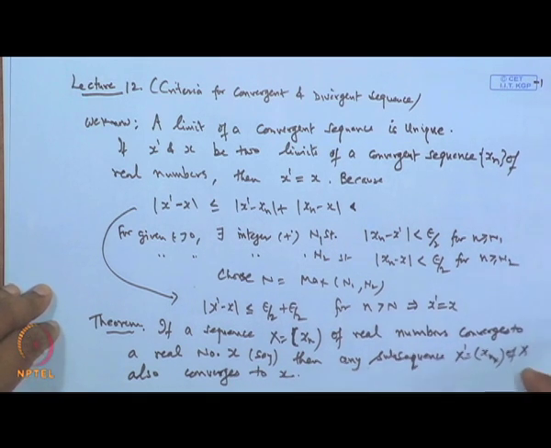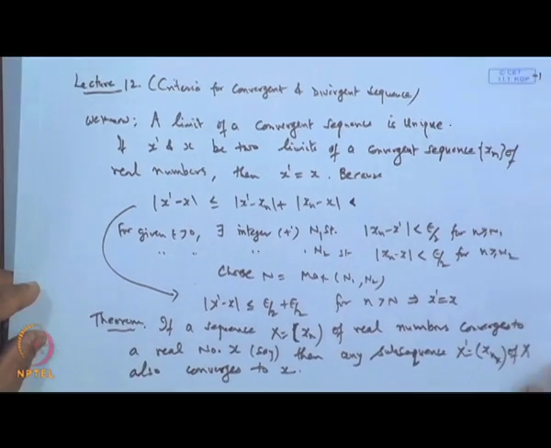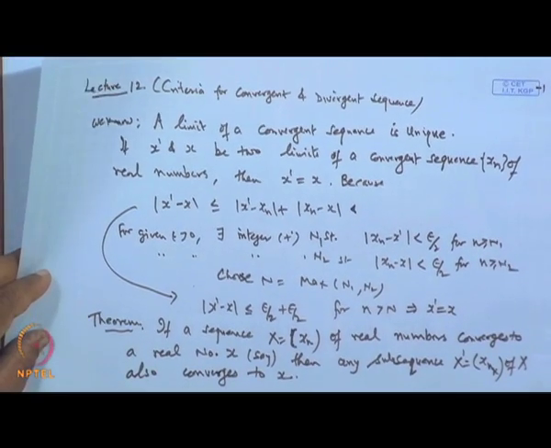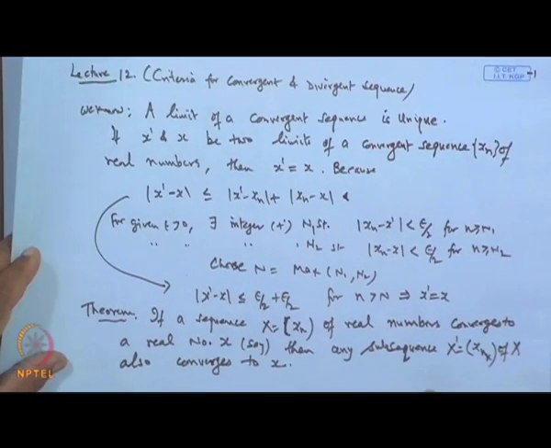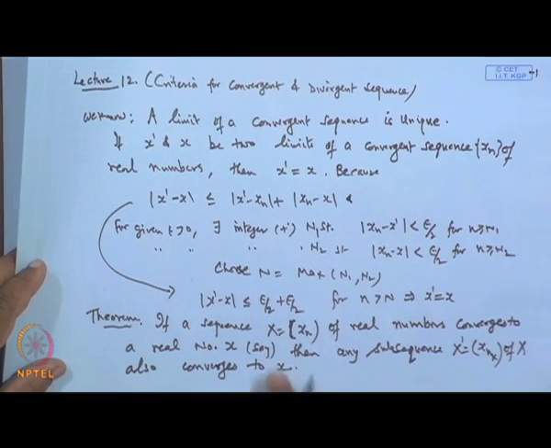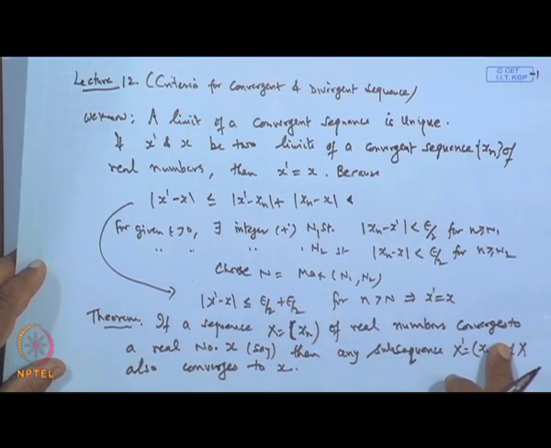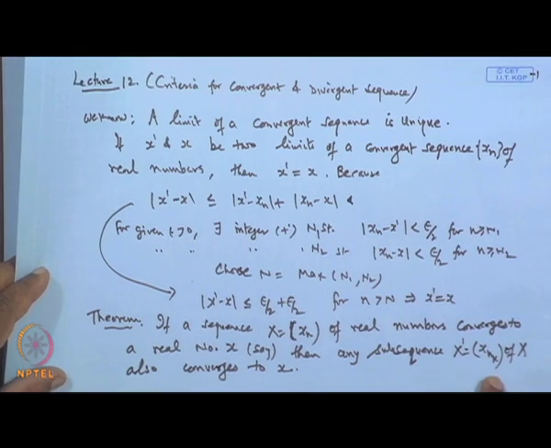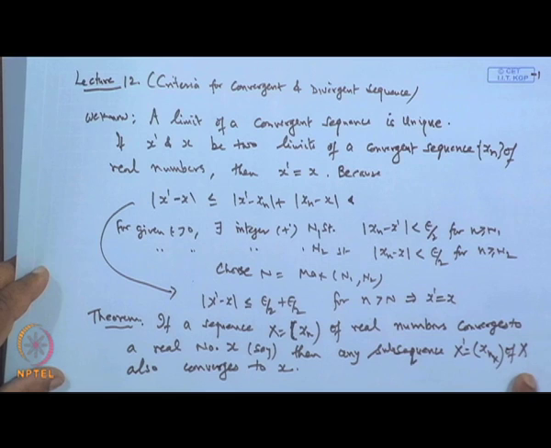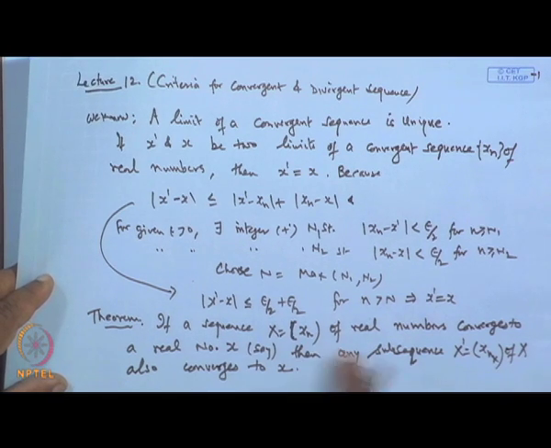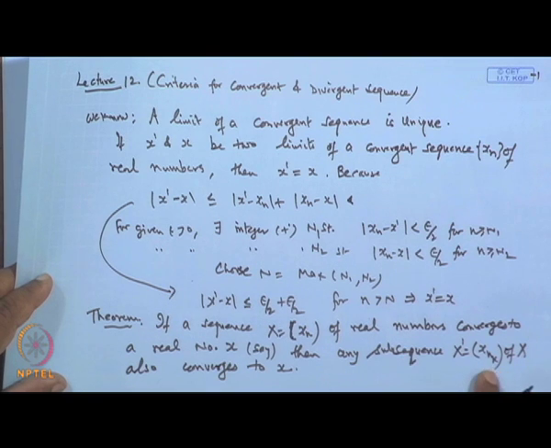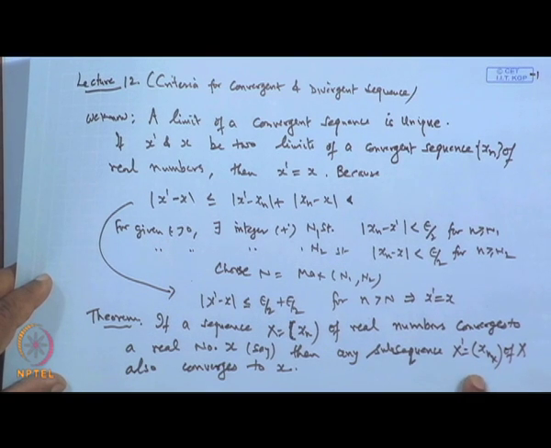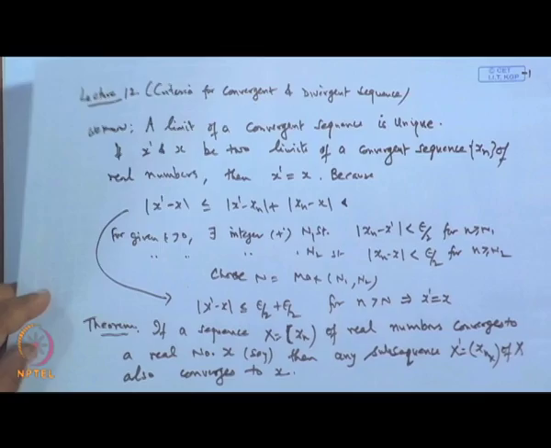So, if x n is a convergent sequence of real numbers, then all of its subsequences will also converge to x. By subsequence we mean, as we discussed, that if x n is any sequence and we identify integers n 1, n 2, n 3 in increasing order, then the sequence x n k will be a subsequence.